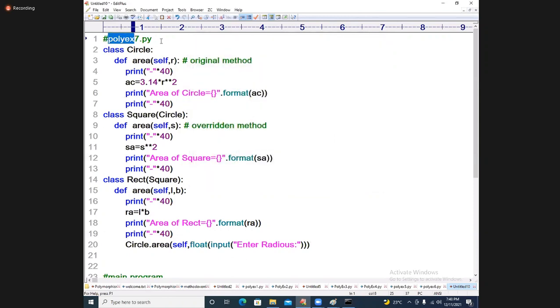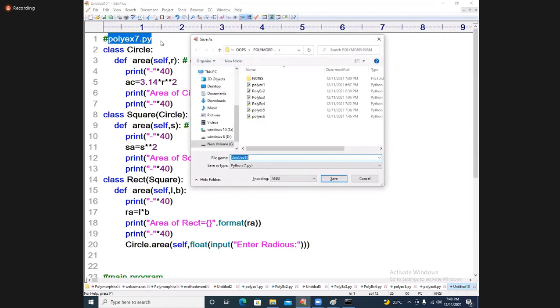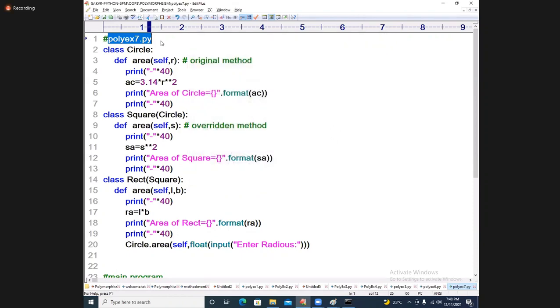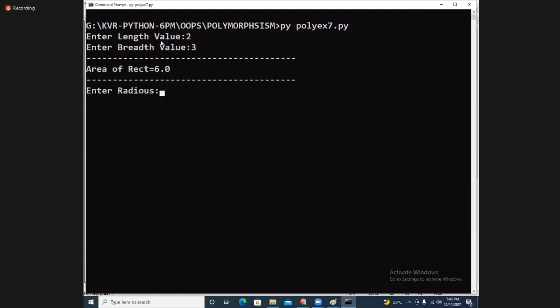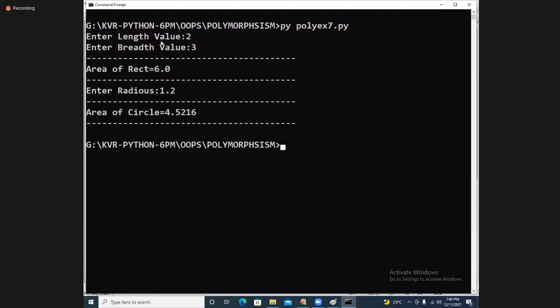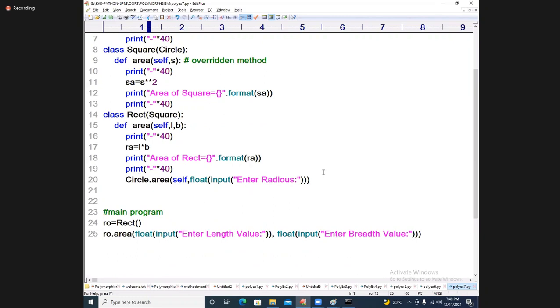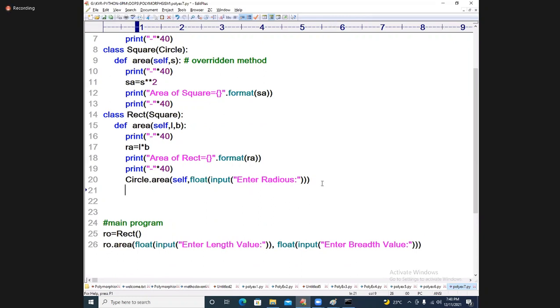Polymorphism 7.py. See that? Length 2 and 3. Radius directly coming 2.3. I got the output. What a beautiful logic. After that, I will print. One more question. What is that?